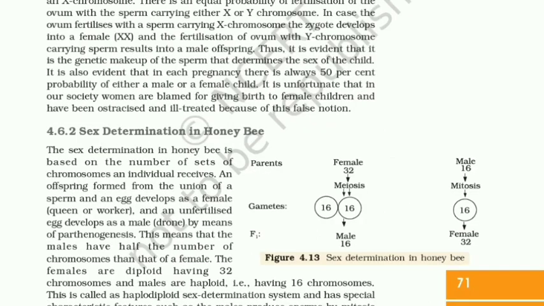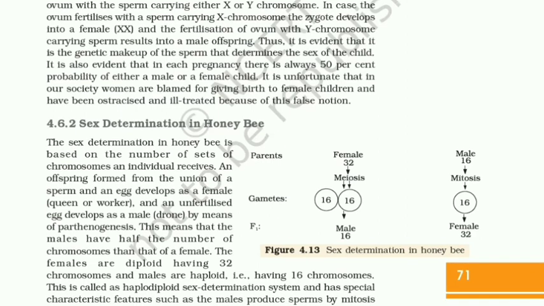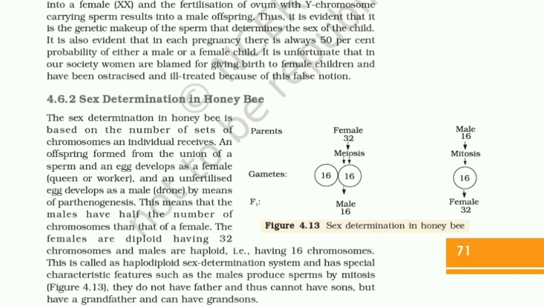Thus, it is evident that it is the genetic makeup of the sperm that determines the sex of the child. It is also evident that in each pregnancy, there is always a 50% probability of either a male or a female child. It is unfortunate that in our society, women are blamed for giving birth to female children and have been ostracized and ill-treated because of this false notion.